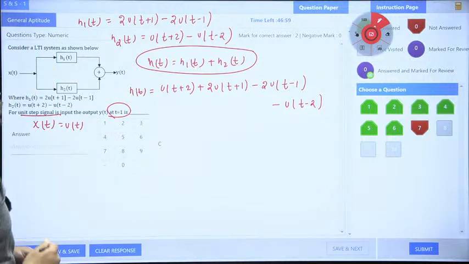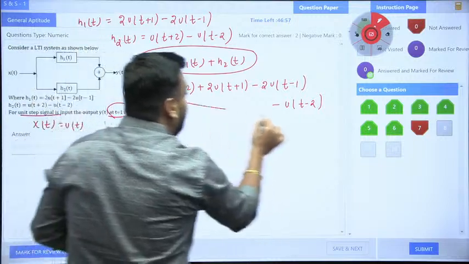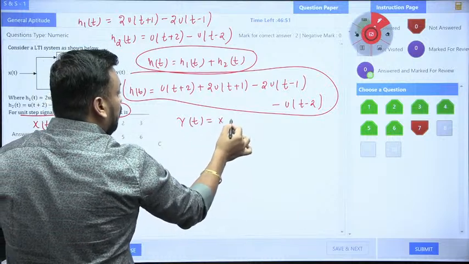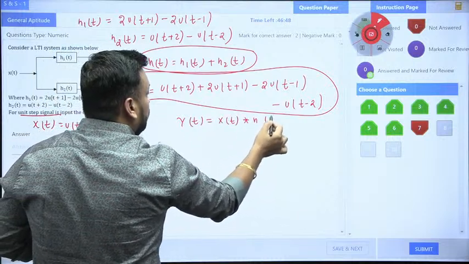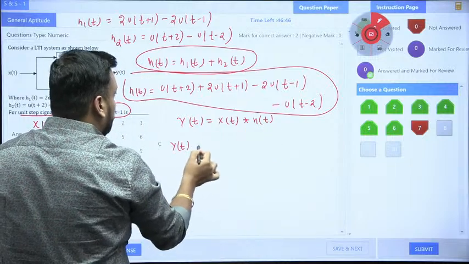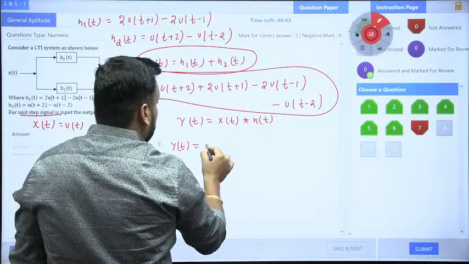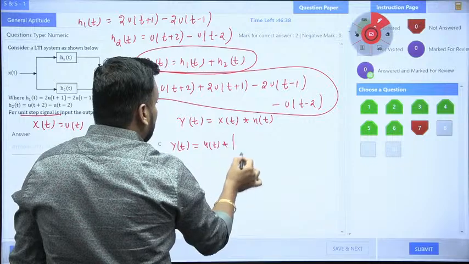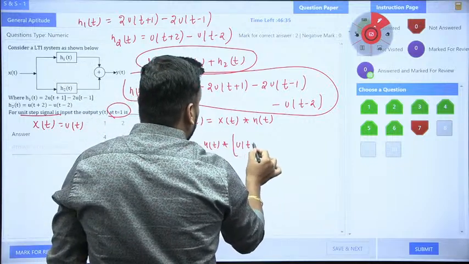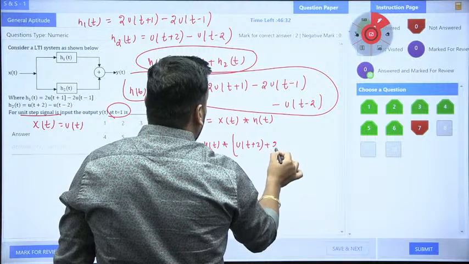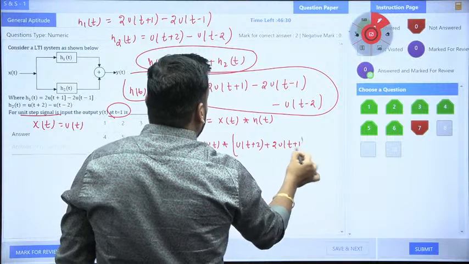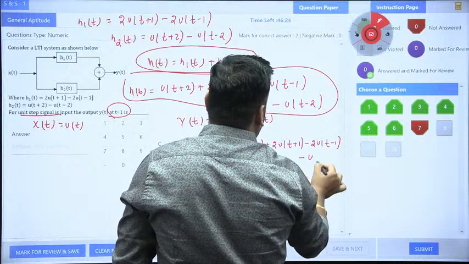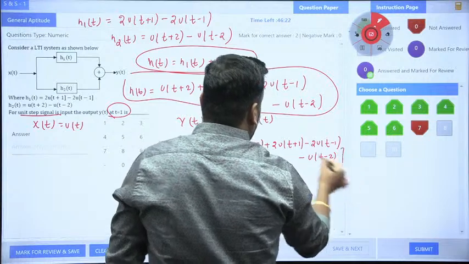So tell me, guys, how to solve. This is my h(t), and we know that y(t) is nothing but the convolution of x(t) and h(t). Yes or no? So if I do the convolution, I should write x(t) as u(t) and convolve this with h(t). h(t) is u(t+2) plus 2u(t+1) minus 2u(t-1) minus u(t-2). This is all correct.